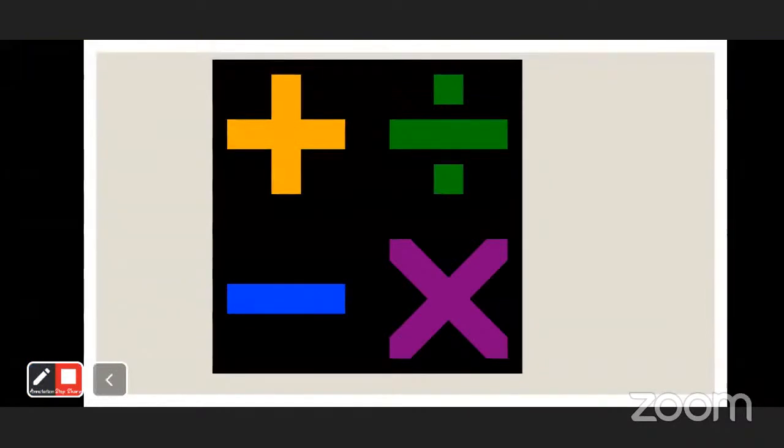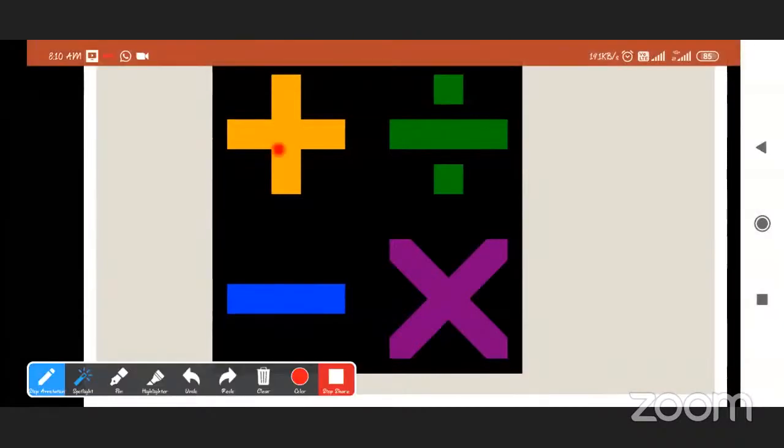Now see, what is this? Can anyone tell me? What is this? See here, this is the sign of addition.